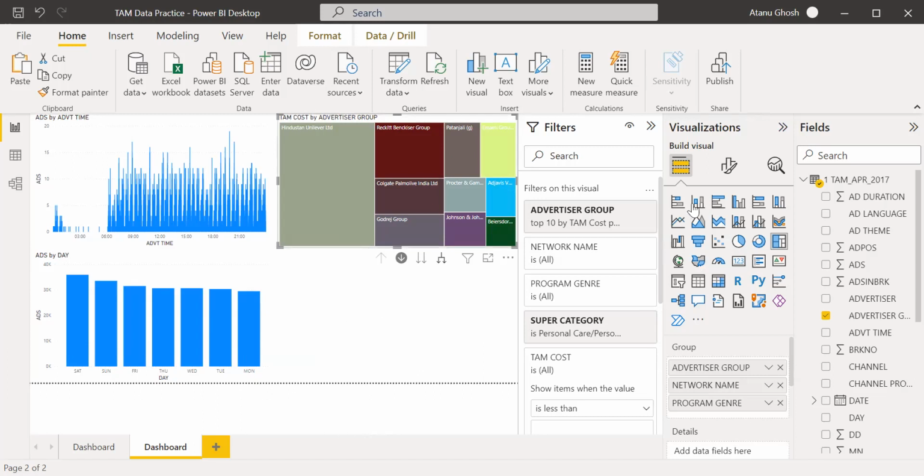Let me try out this one. Okay, ribbon chart. I hope you remember what a ribbon chart is. So where can you use a ribbon chart here?